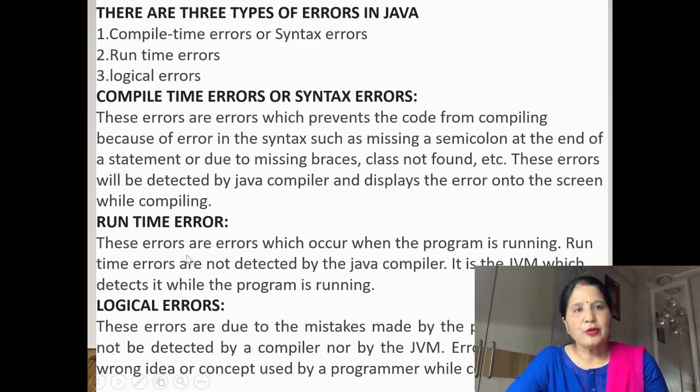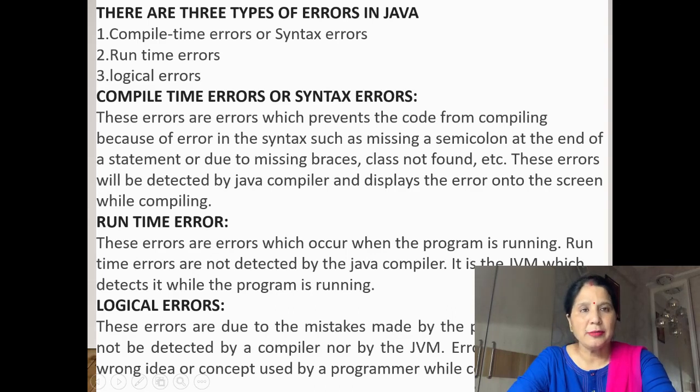When we are making our program, if we have not used the semicolon sign, also known as the terminator sign, or we have missed the braces, open curly braces and closing curly braces, or class not found, etc., these are known as syntax errors, compile time errors. These errors will be detected by the Java compiler and displayed on the screen while compiling the programs.